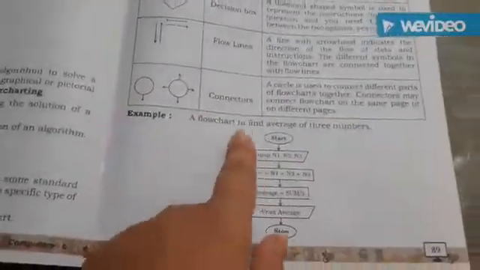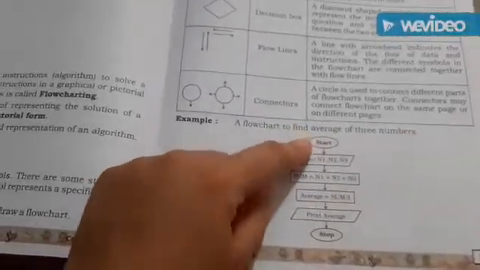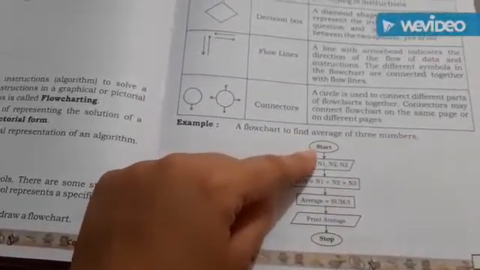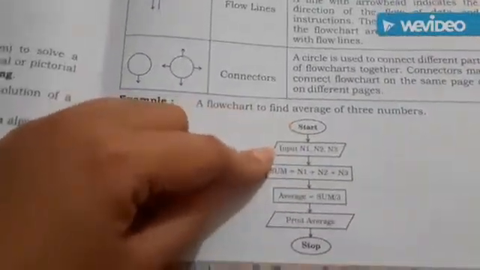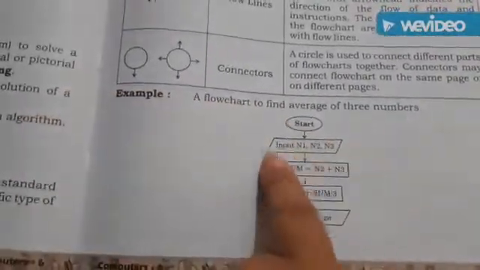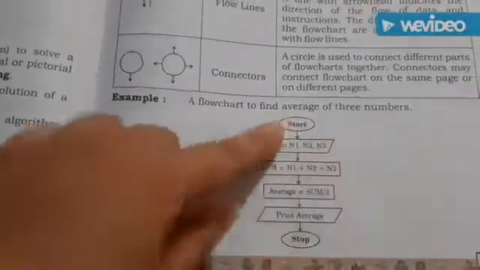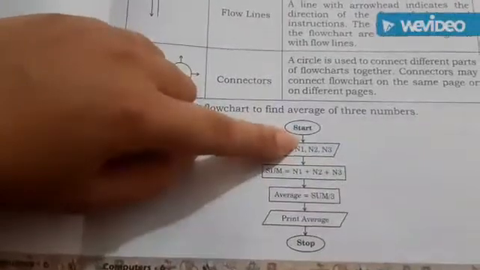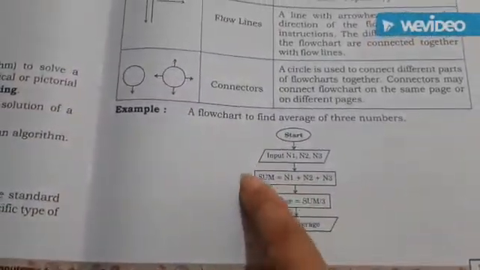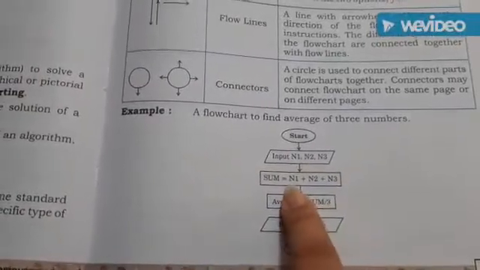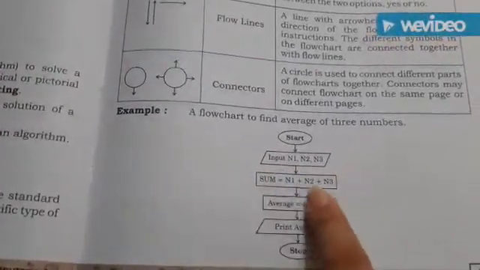A flowchart to find the average of three numbers. See, this one is your starting and ending symbol, which is in oval shape. See, start. And the second one is your input output box, which is in parallelogram form, and these are called flow lines. Okay, and see, this is your processing box in which the processing is done. You have to find the average of three numbers, so you have to process that.